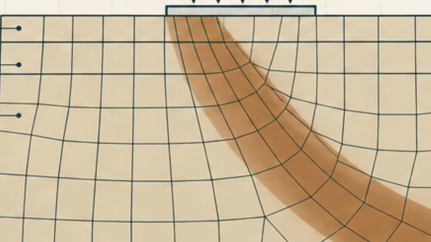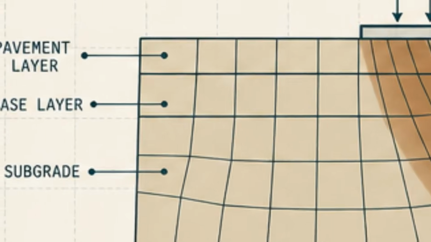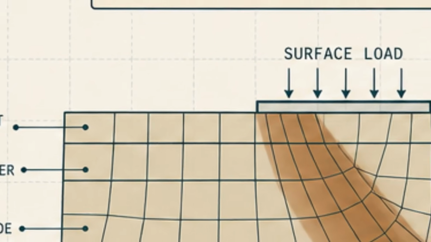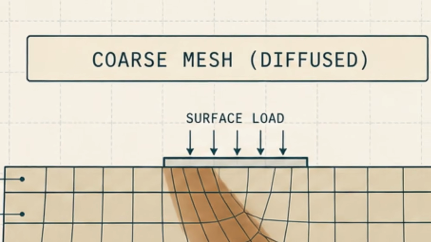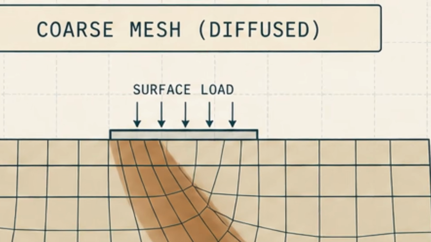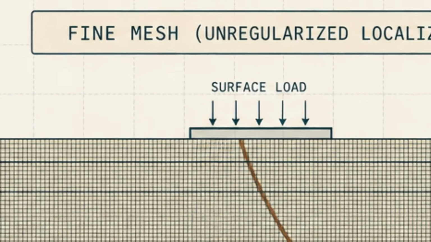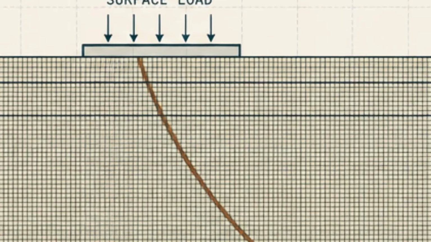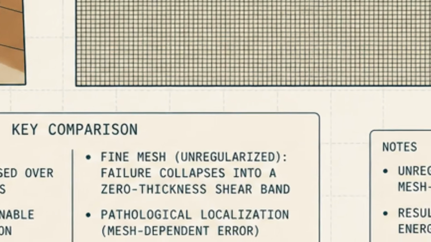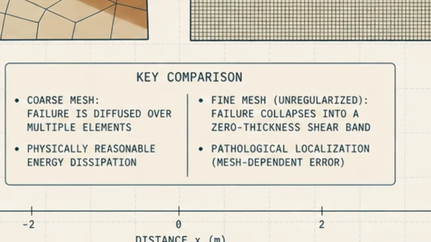Now for the professor's warning, the objectivity crisis. When modeling strain-softening materials, the FEA solution can become pathologically dependent on the size of your elements. In highly sensitive strain-softening soils, like the notorious Drammen marine clay, failure zones naturally localize into razor-thin shear bands. Without advanced mathematical regularization, refining your mesh simply forces the software to compress all the damage into a single layer of smaller elements. The takeaway? A finer mesh without a physical length scale parameter doesn't give you the truth. It simply provides a highly precise, highly dangerous wrong answer.